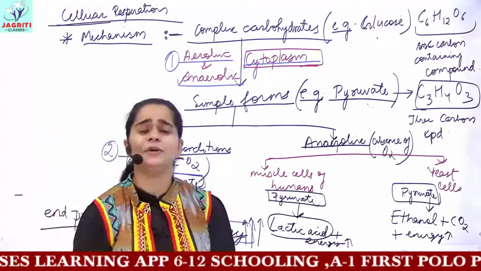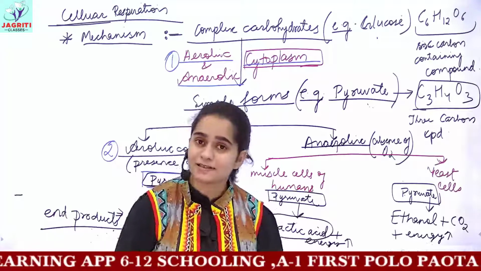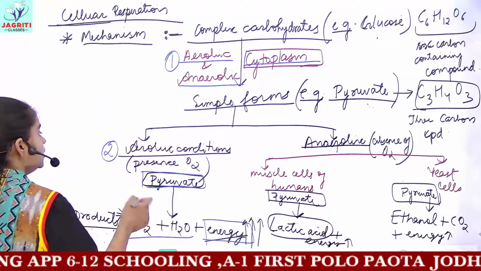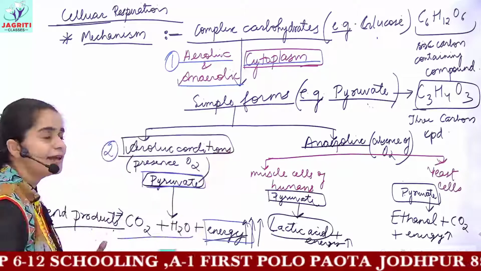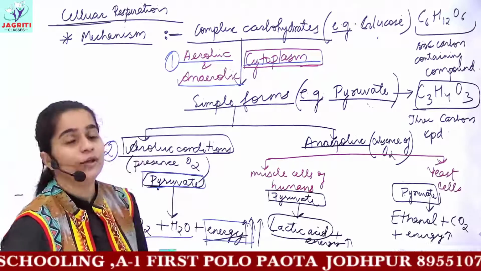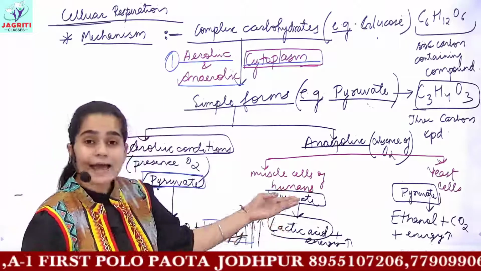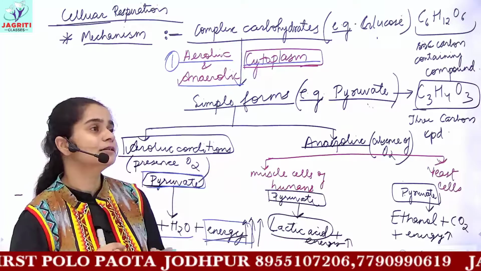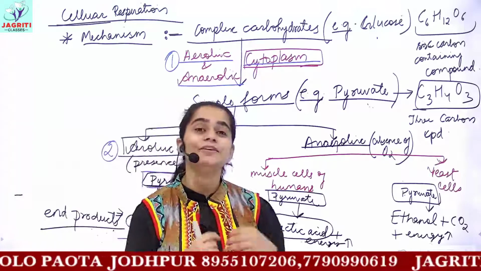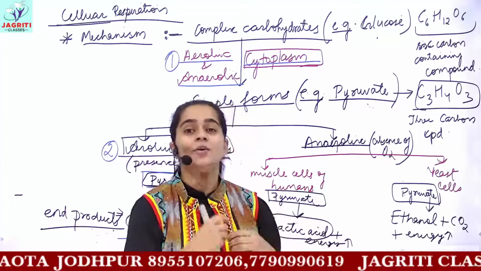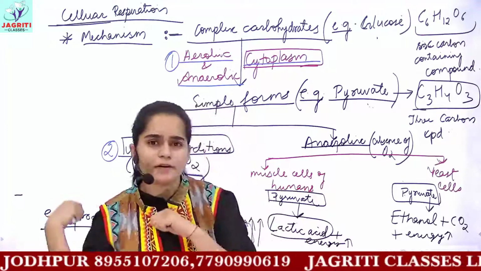When this anaerobic respiration occurs in human muscle cell, because we said that in humans, every time you have aerobic conditions, you have plenty of oxygen available. But this anaerobic condition arises whenever you perform a severe activity suddenly, you start running suddenly.